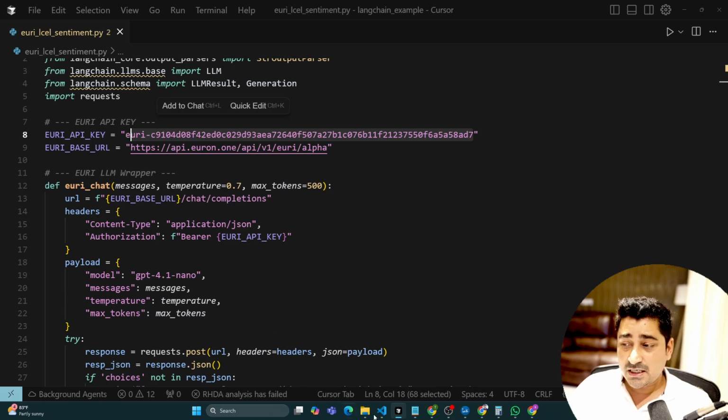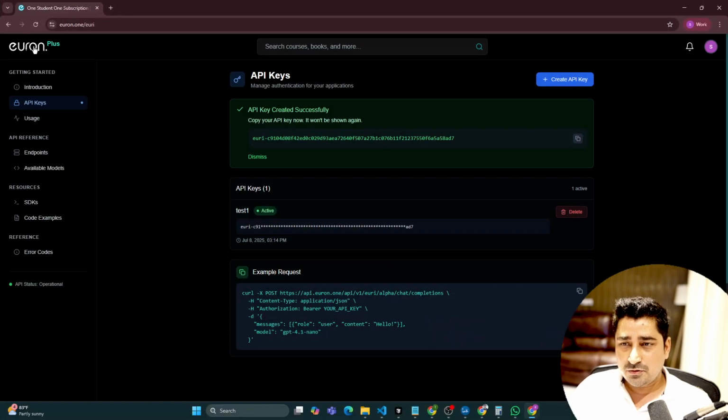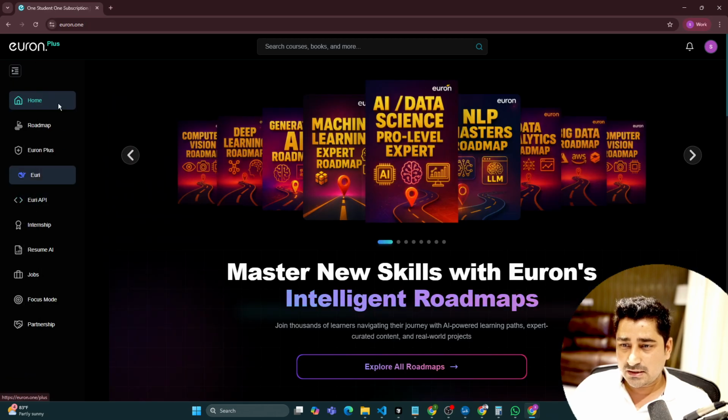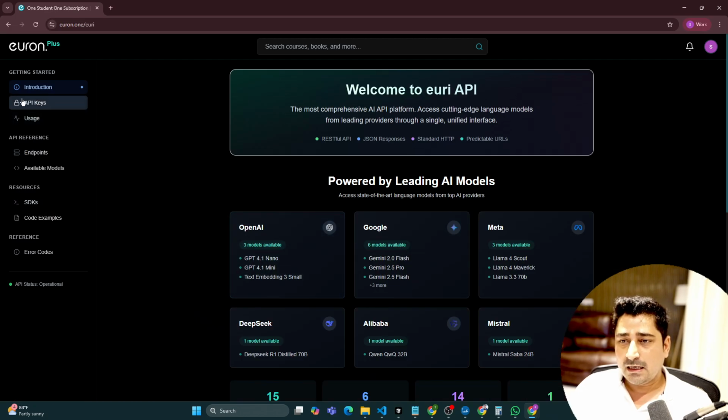So just your Euri API key, and where you will be able to get it: come to Euron, come to Euri API. Let me show you the process once again. So come to Euron, come to this place, Euri API, click over here. Now go to API key.